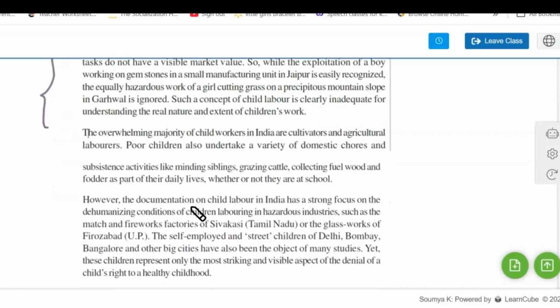The overwhelming majority of child workers in India are cultivators and agricultural laborers. Poor children also undertake a variety of domestic chores and subsistence activity, like minding siblings, grazing cattle, collecting fuel wood and fodder as part of their daily lives, whether or not they are at school. So these are the activities usually done by poor children: they take care of their siblings, babysitting, making the cattle graze and collecting the fuel wood. These are usually work done by adults, but these are also done by children in rural areas.